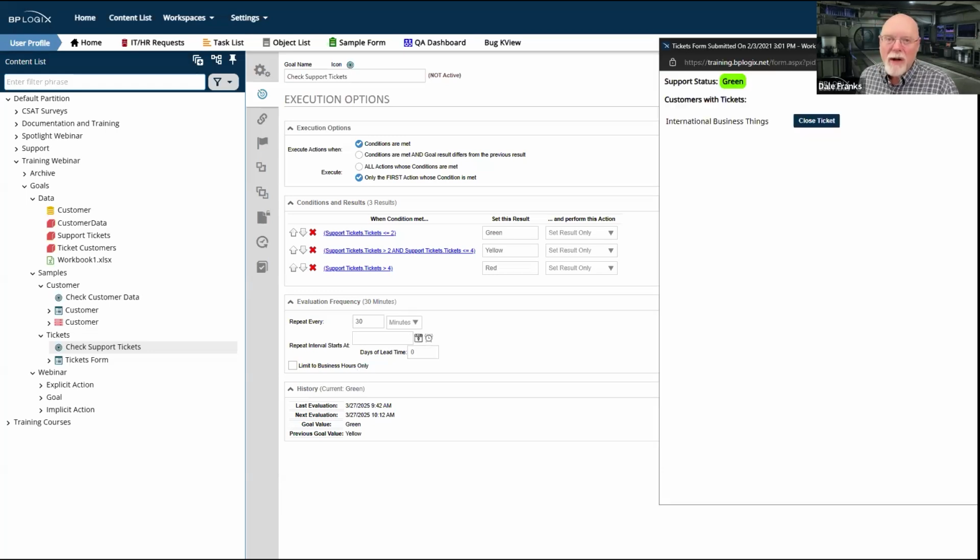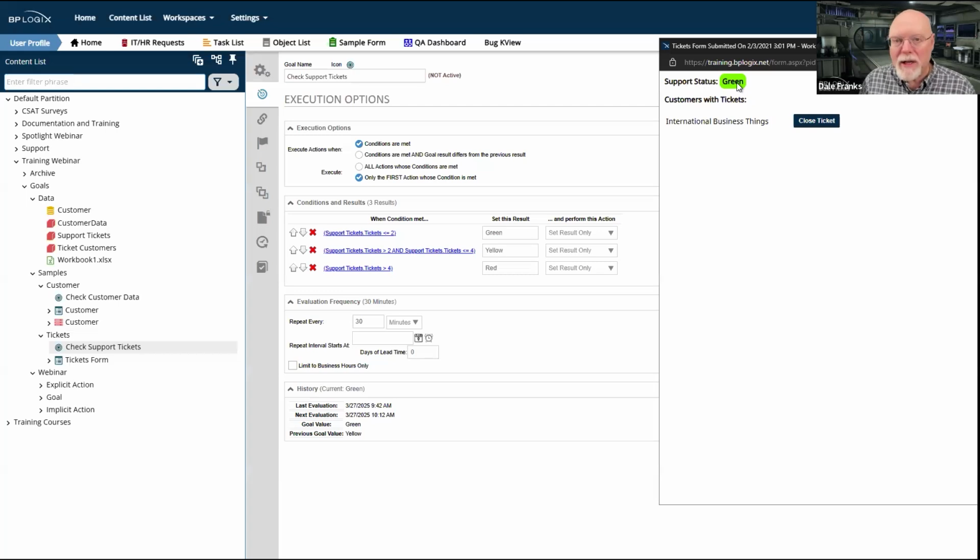Is that enough time to effectively show me a status, or to determine how I want a process timeline to run? So you have to think very carefully about the context in which you're going to use the goal for an implicit action. It is best used for a less dynamic environment, one in which whatever you're evaluating may change, but will change slowly over time. And that would make it more receptive to being used in a goal as an implicit action.